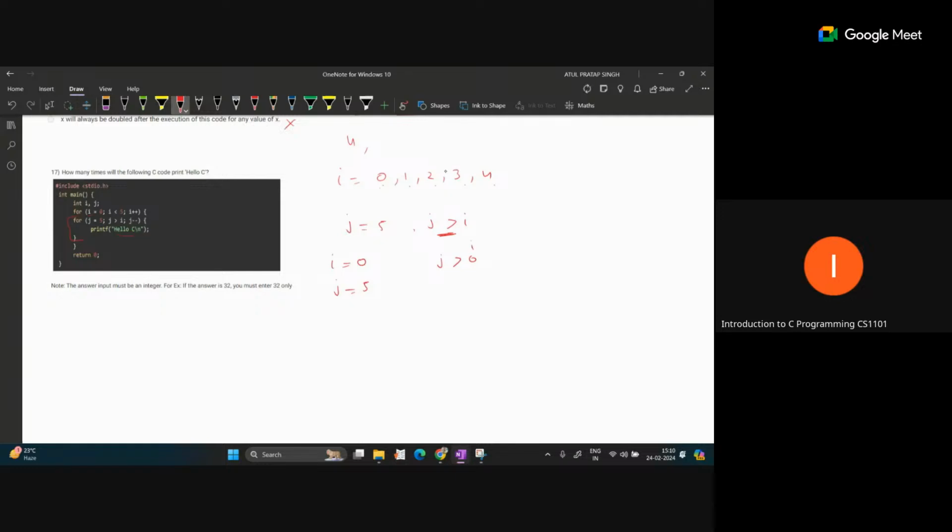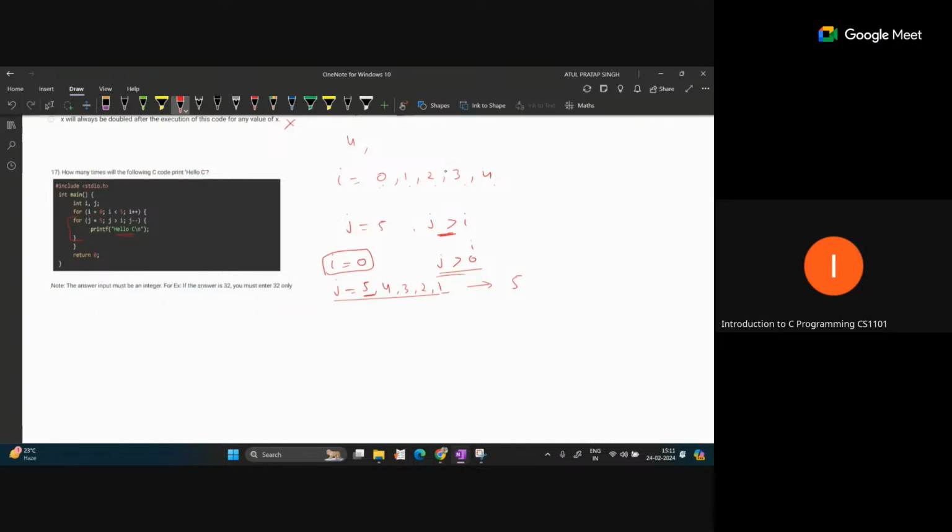So I value is now 0. The decrement will happen like this: 5, then 4, then 3, then 2, then 1. Then it will become 0, so the condition will become false. So that means when I equal to 0, this internal loop will run from 5 to 1, so 5 times. You can see it will run 5 times, so it will print hello C 5 times.